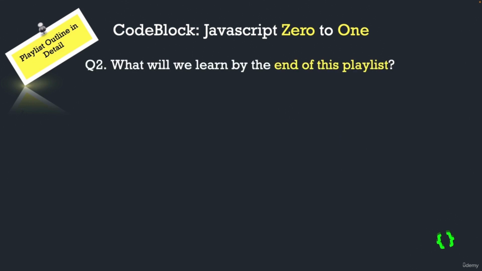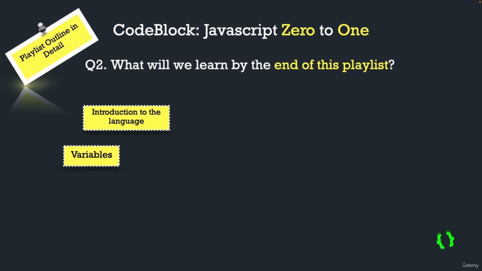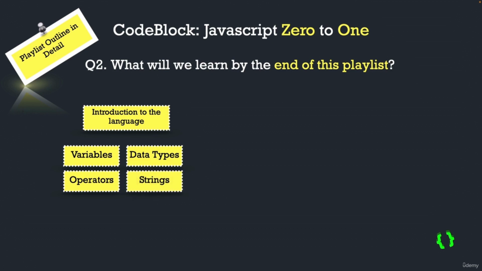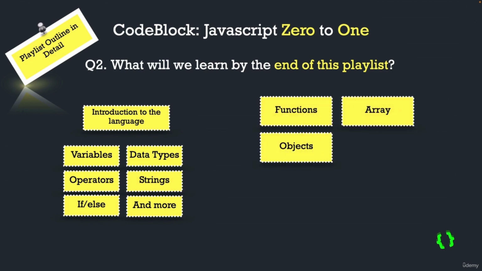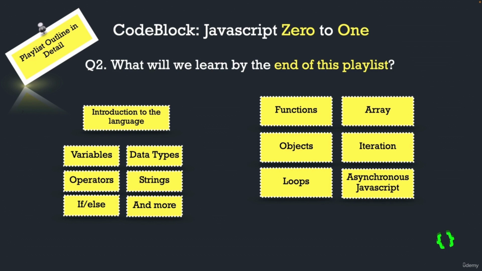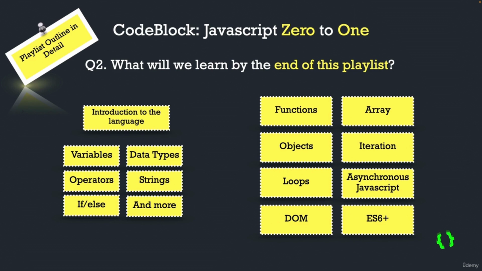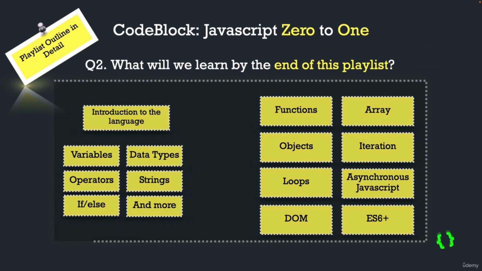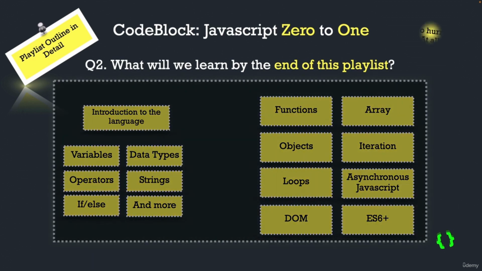In this playlist about JavaScript, you will learn the complete basics of the programming language, starting from the introduction to the language to complete fundamentals like variables, data types, operators, strings, if-else, and some more basic concepts to medium-level topics like functions, array, objects, iteration, loops, asynchronous JavaScript, document object modeling, in short DOM, and modern JavaScript that includes ES6 and latest features. We are going to learn about all of this in great detail, but in no hurry at all.